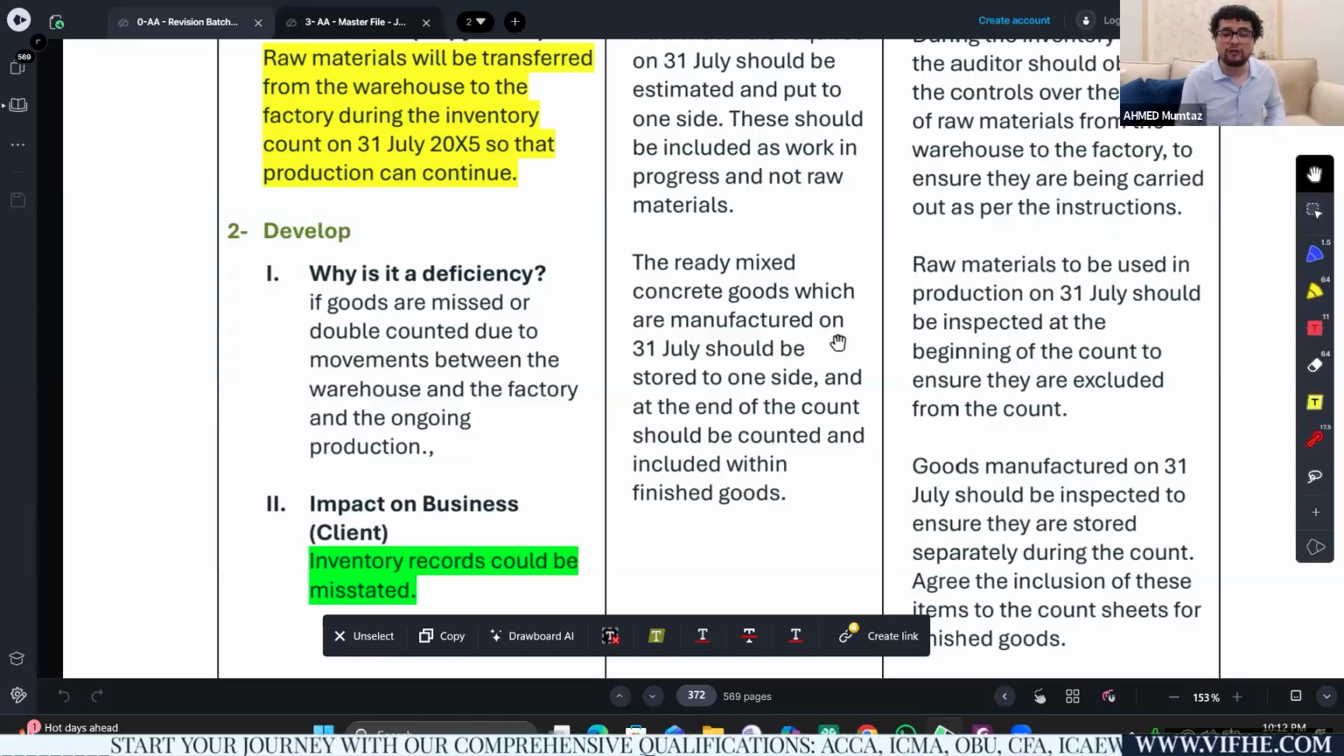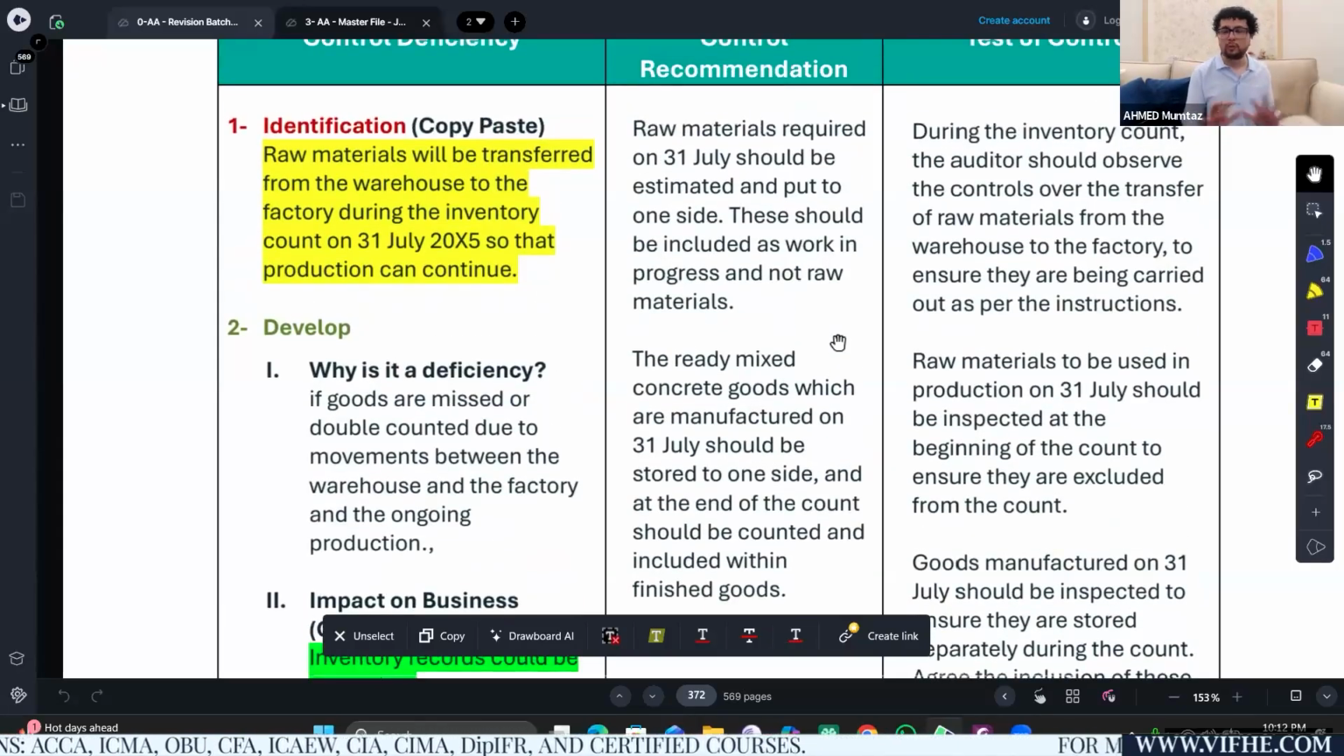So as a result of that movement between the warehouse and the factory, there is a huge possibility that the year-end inventory records could be misstated. Well, my recommendation would be, obviously it's not possible to stop the movement. The factory has to go on.